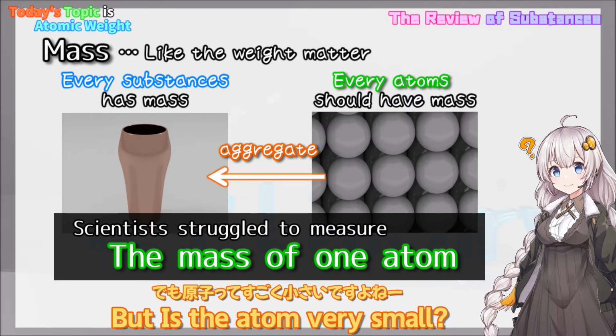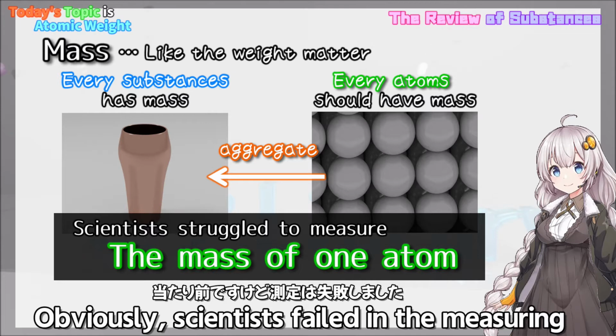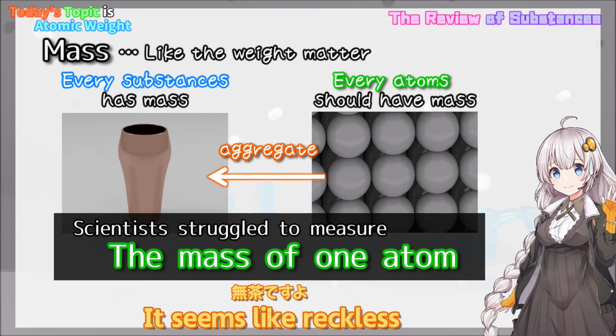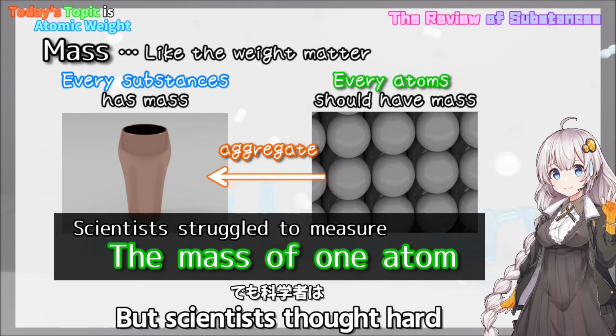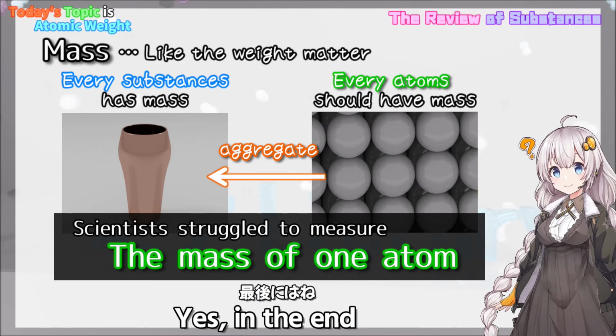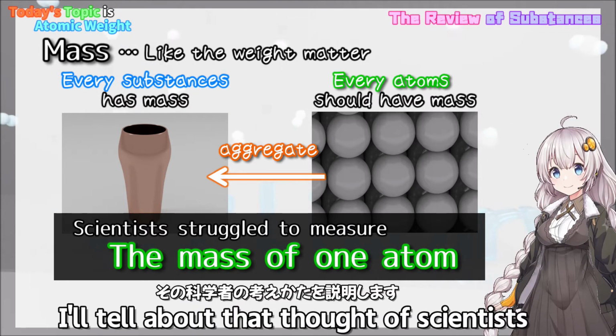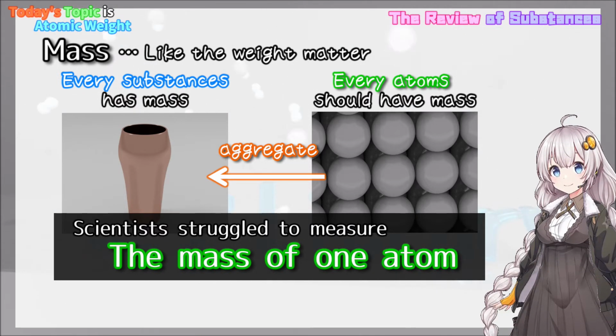But is the atom very small? Yes. It's very small, you cannot see it. Obviously, scientists failed in the measuring. It seems reckless. But scientists thought hard to solve this problem. Could they solve that? Yes, in the end. Is that serious? Well, next, I'll tell you about the thinking of scientists.